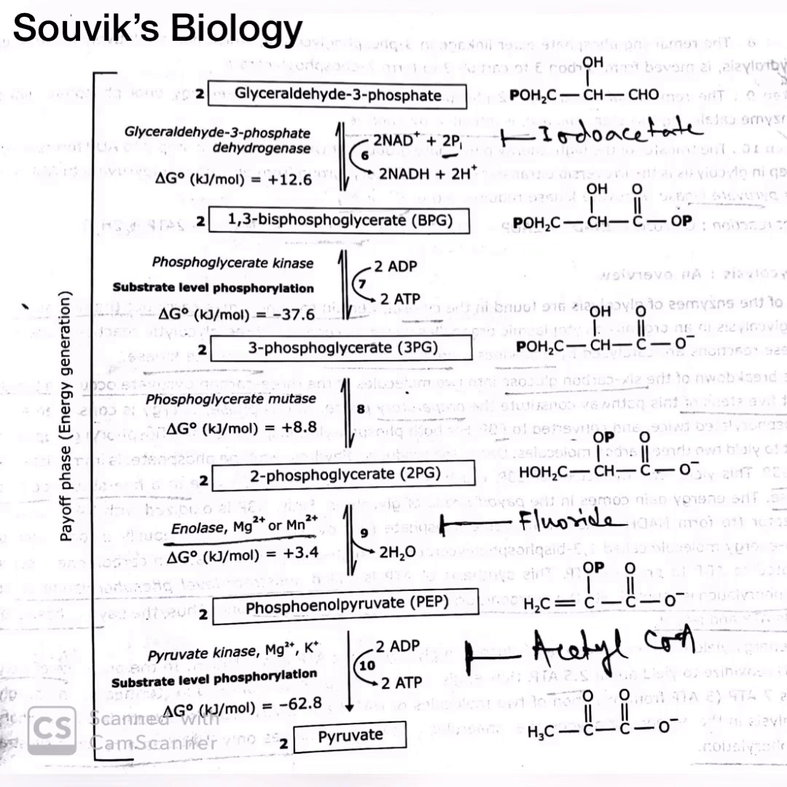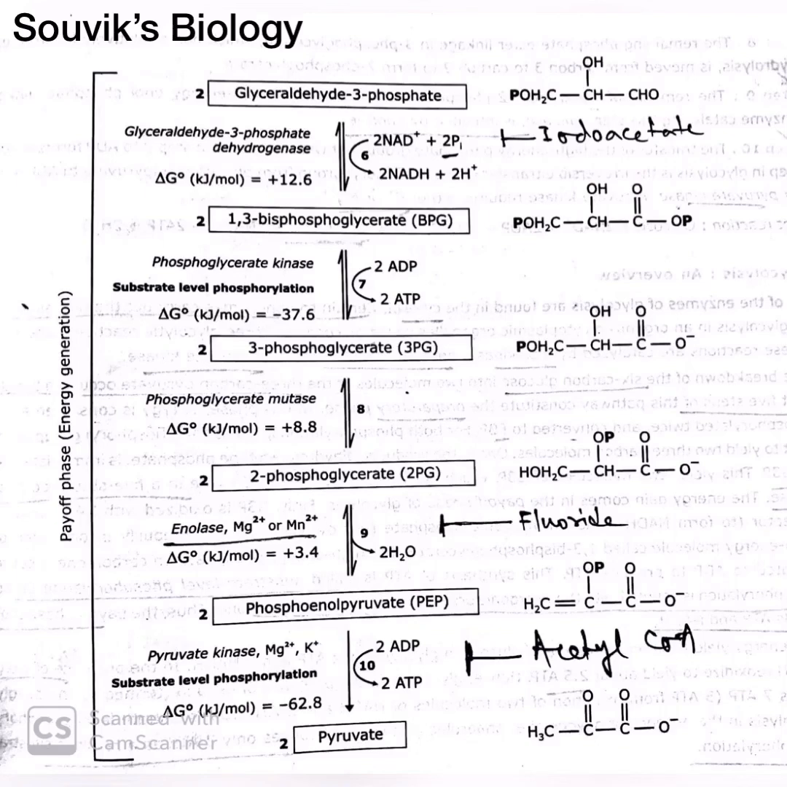So 6 ATP are produced, and next, from 1,3-bisphosphoglycerate to 3-phosphoglycerate, 2 ATP are also produced, and in the last step, phosphoenolpyruvate to pyruvate, 2 ATP are produced. So 10 ATP are produced and 2 ATP are used. So 10 minus 2, 8 ATP are produced from glycolysis.